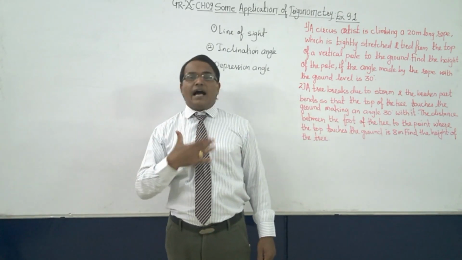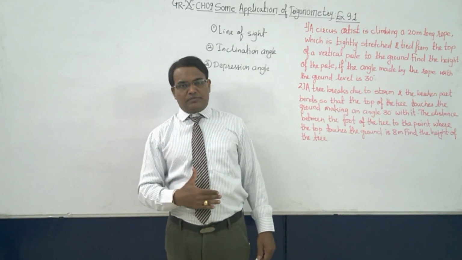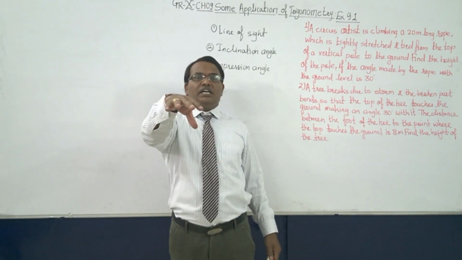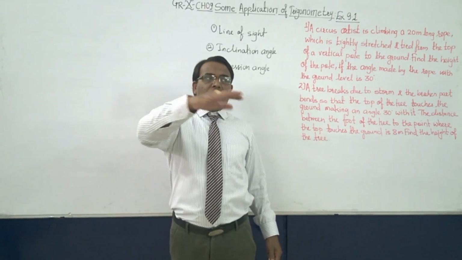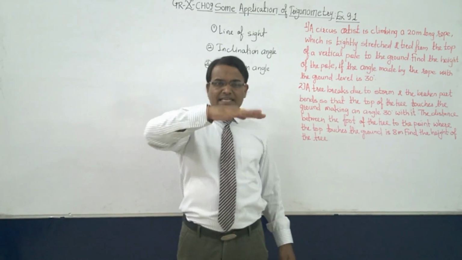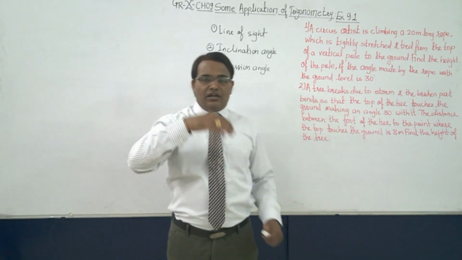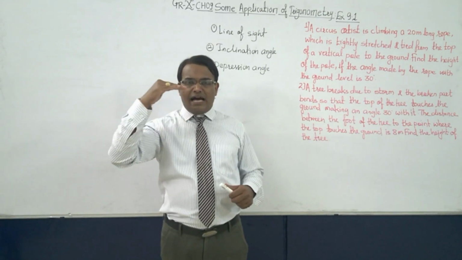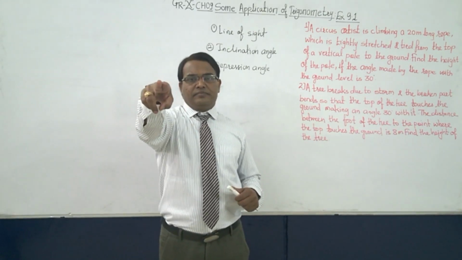Now suppose I am standing on the ground and I am seeing a tree which is on the ground, in the same plane where I am standing. The line of sight will be from my eyes to that tree.